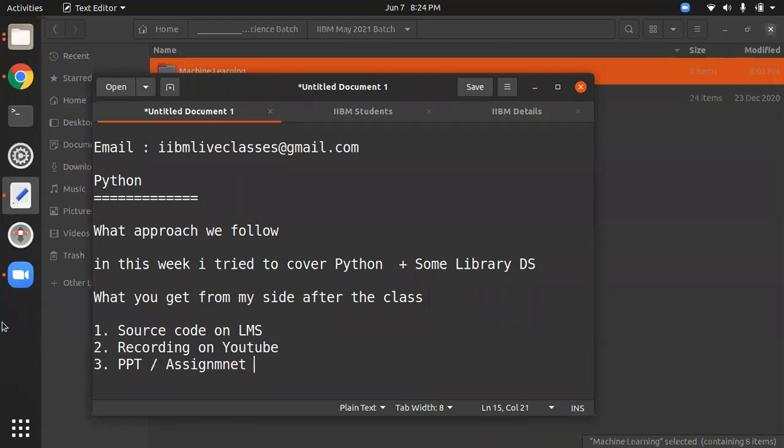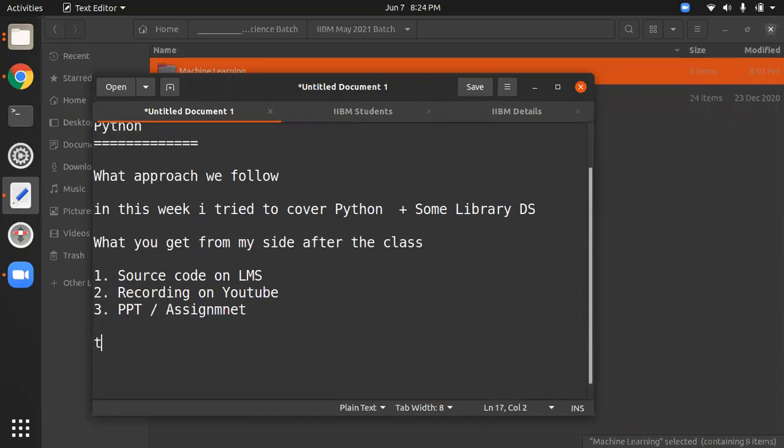Okay. For Python, to cover data science, ML, analytics course, we have software in Python.